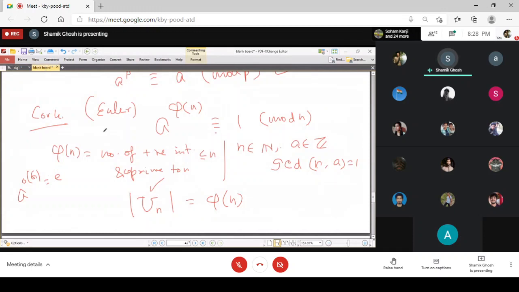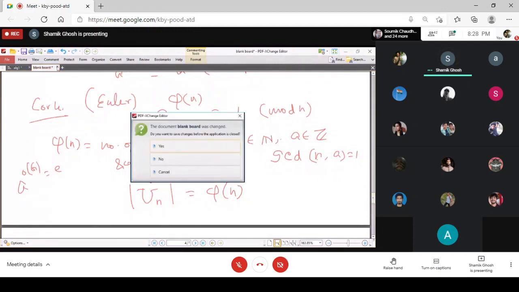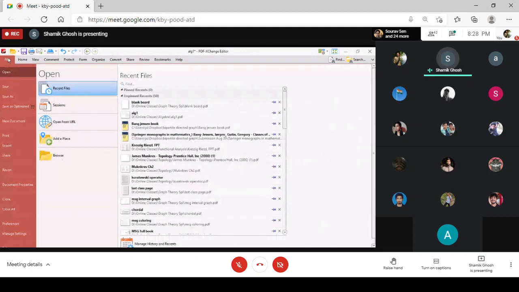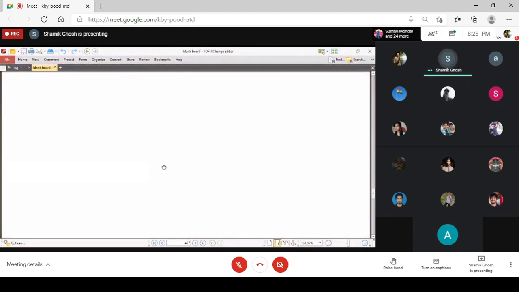Now after Lagrange's theorem, there is a chapter on normal subgroups, but I will not exactly follow the sequence of this book, because I will first define homomorphism, then I will come to the normal subgroup. You will understand why I am doing so, because the motivation of the normal subgroup will come from the homomorphism.